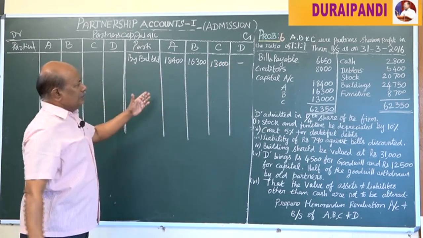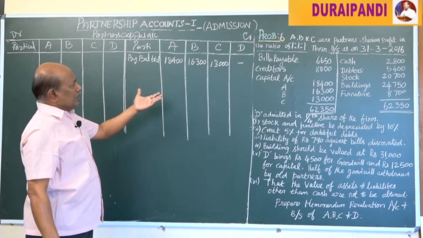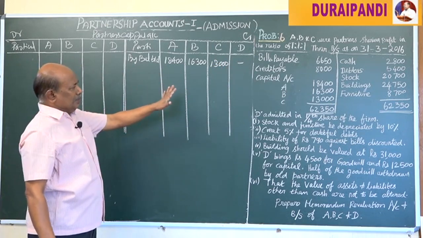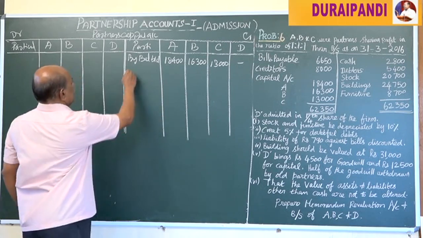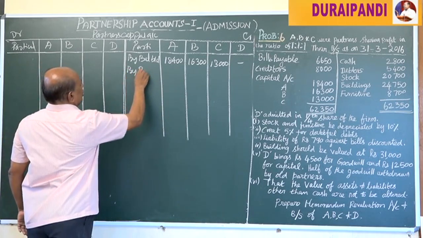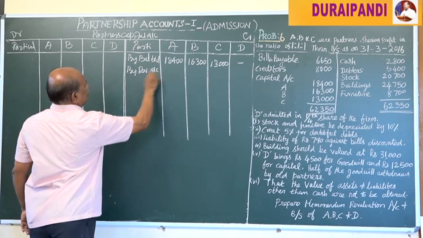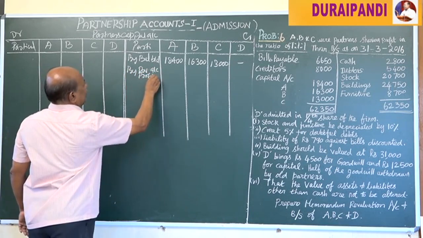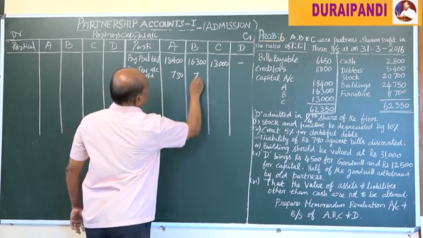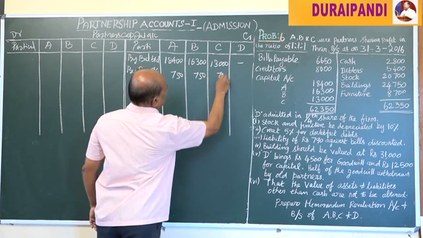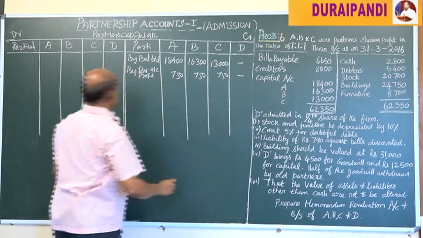Next we have to transfer the past accumulation. Here there is no past accumulation. Then revaluation profit should be transferred here, by revaluation account profit, that is 750, here also 750, here also 750.